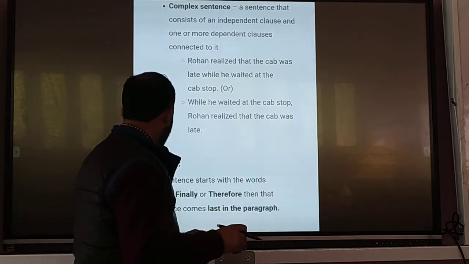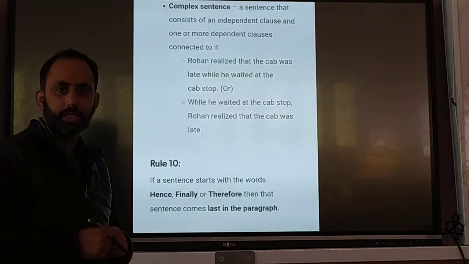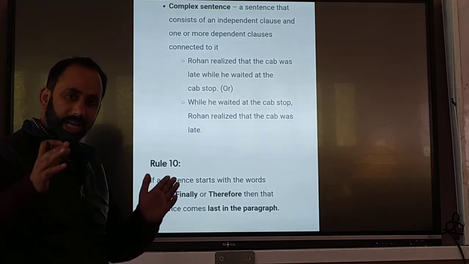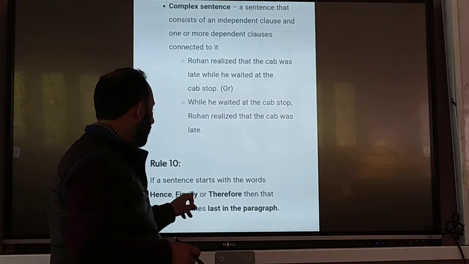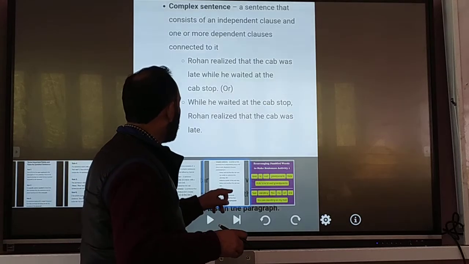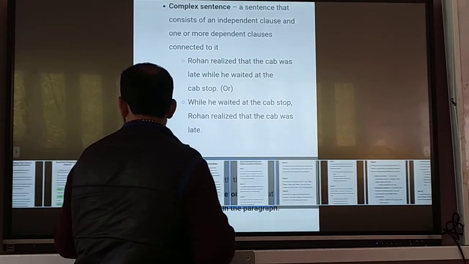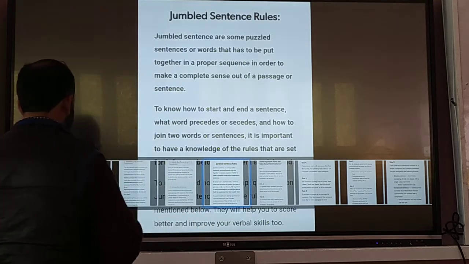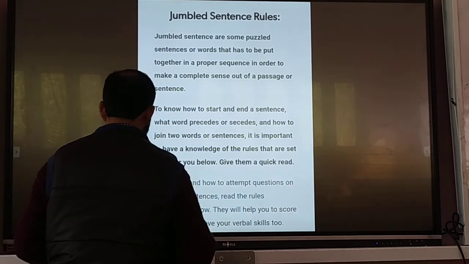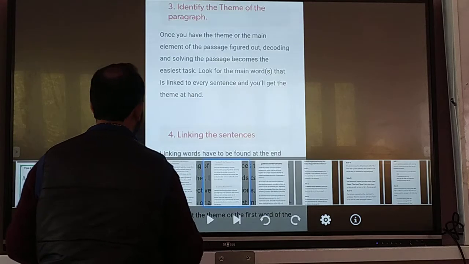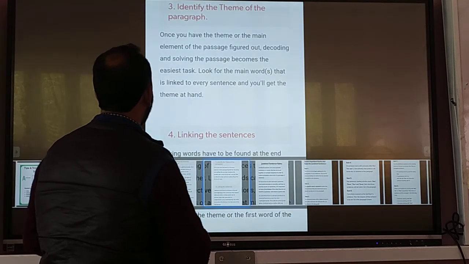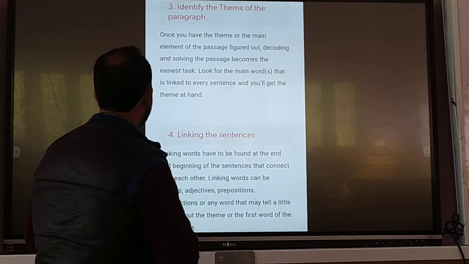Yes. And the last sentences. With the last sentence, there may be hence, finally, therefore. Where these words come, you can come to the conclusion that these are the last sentences. That is, in short, we have come to the conclusion that